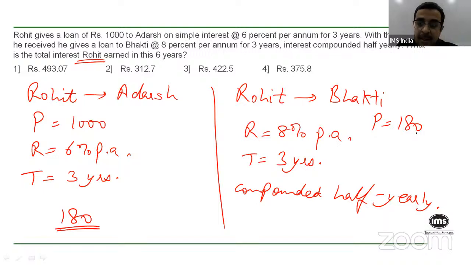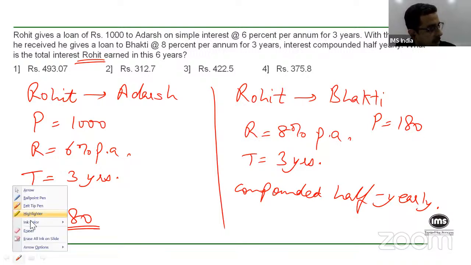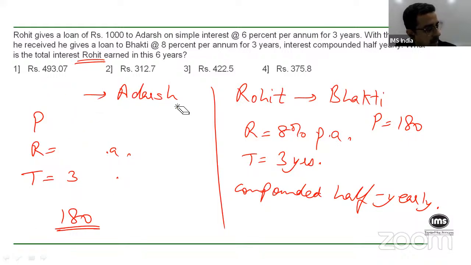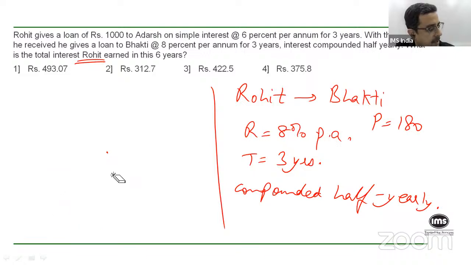But now interest is compounded half yearly, right? At 8%, correct? So now if I want to find out the interest, I'll have to use the formula. What is the formula then?